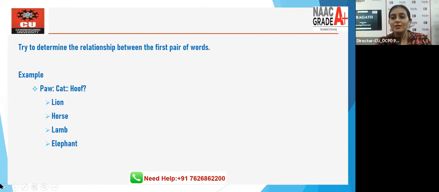Can somebody write down the answer in the chat box? All of you, can you write down the answer in the chat box? Is it lion? Is it horse? Is it lamb? Is it elephant? Look at the relation of the first two words. Paw is to cat. Then hoof would be related to what? 10 seconds, everyone. Please write down the answer in the chat box.